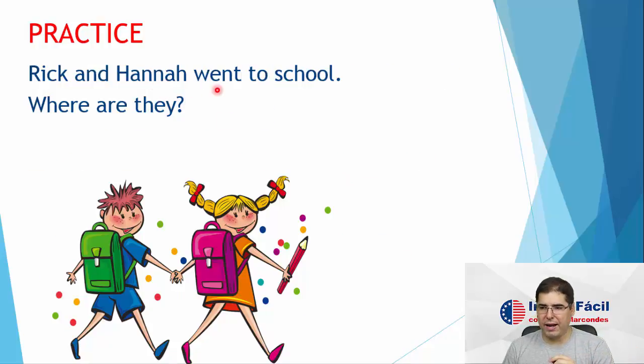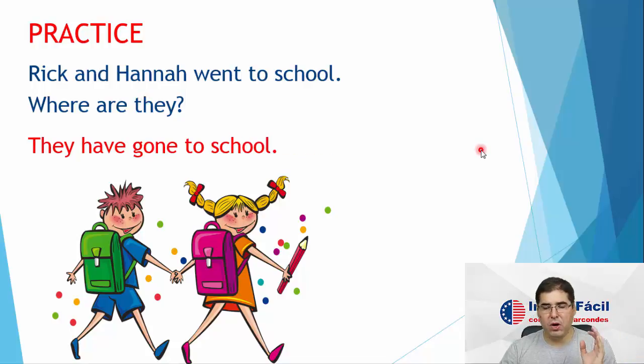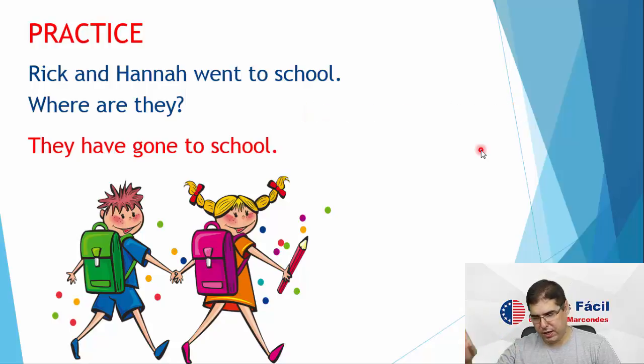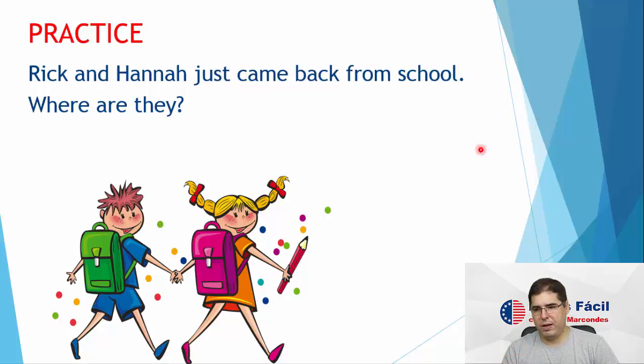Now, Rick and Hannah went to school. Where are they? So they went to school. They are not at home. Where are they? They have gone to school. Okay, so now this is very important. When I say, where is Marcondes? Oh, he's gone to work. He has gone to work. What does this mean? It means I am not home. I am at work, right? He has gone to work. He is not at home. He is at work.